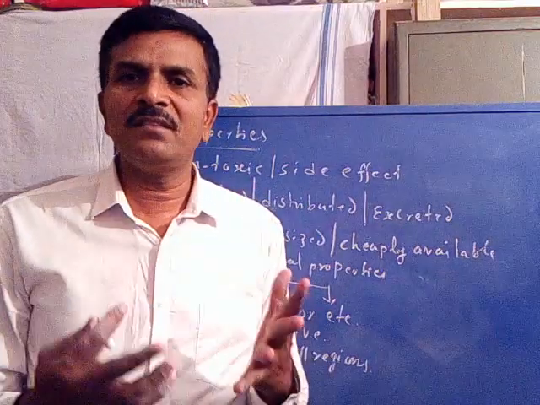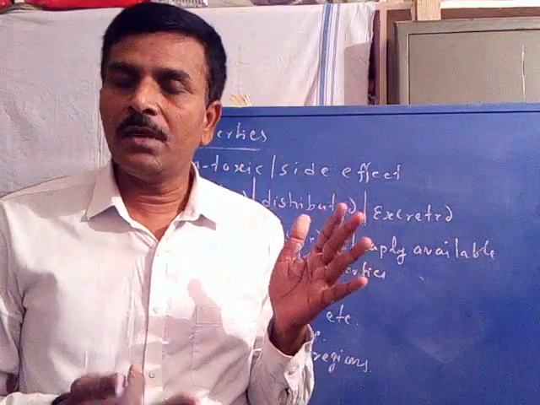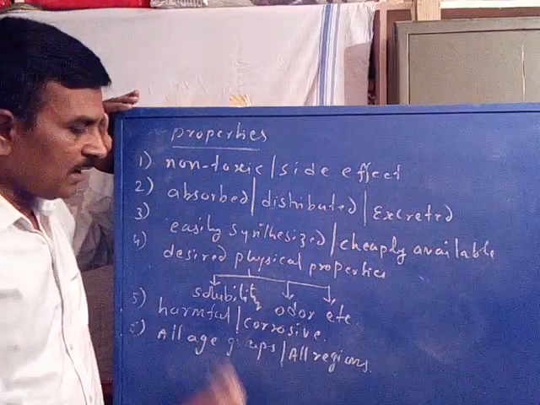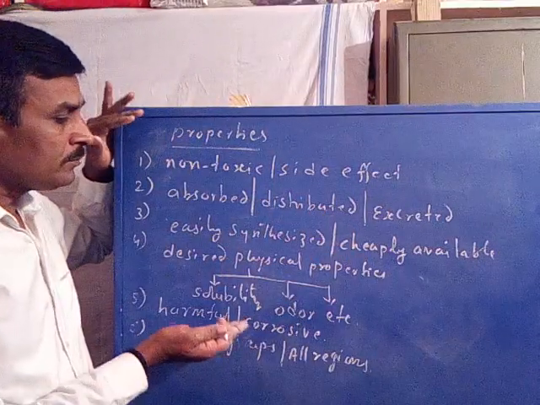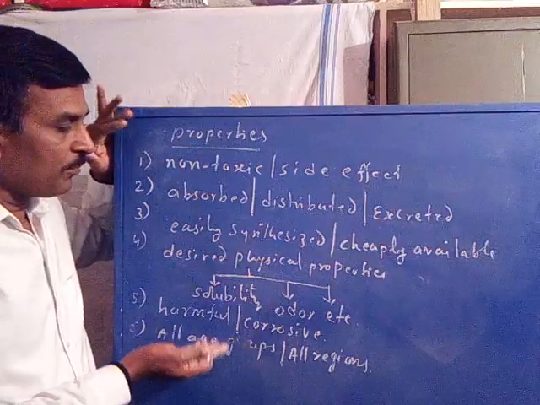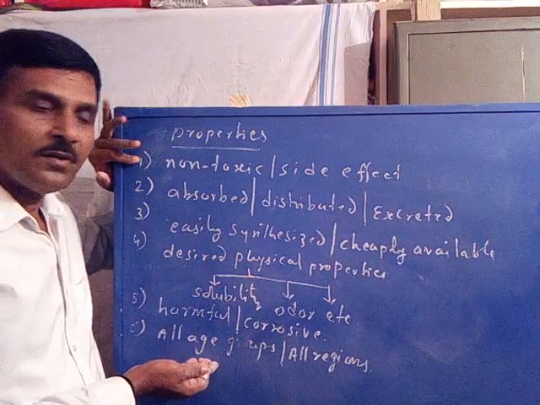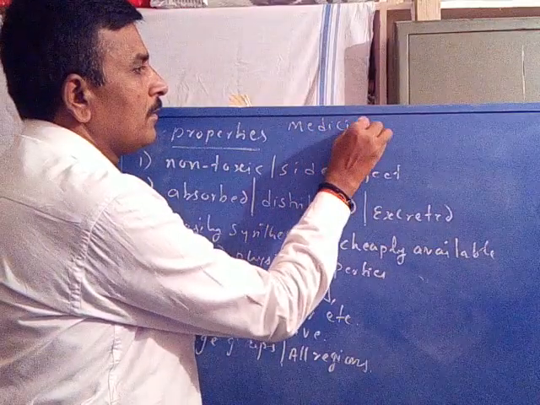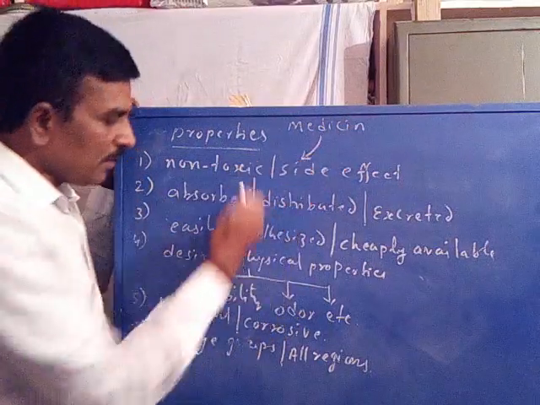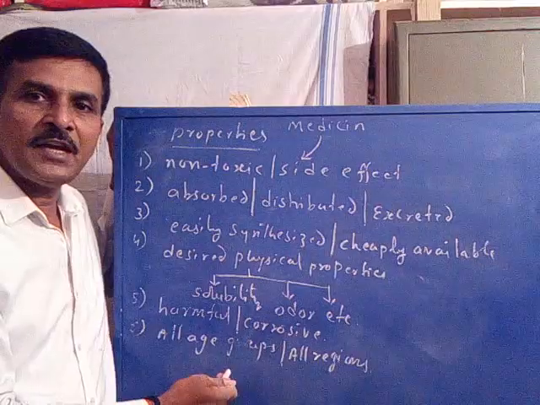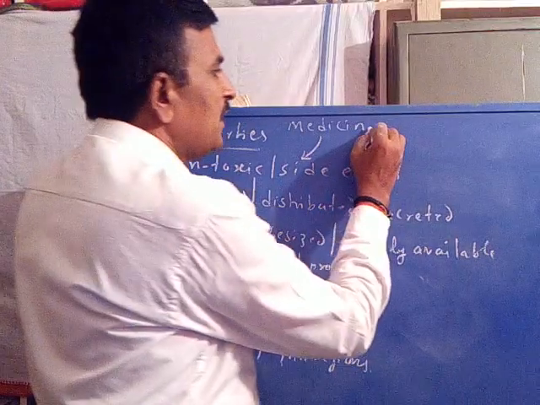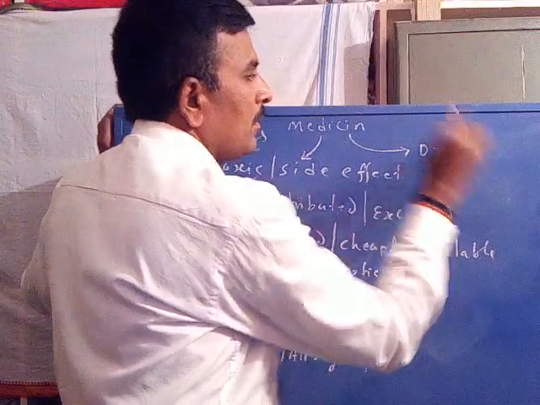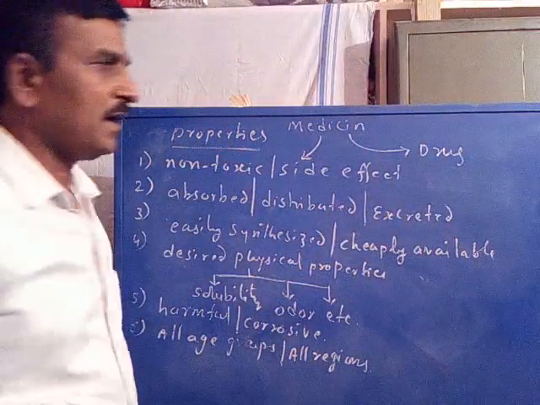So whatever the medicine, if it possesses all these properties, there are some more properties. Any medicine that possesses these properties, with all these beneficial properties, could be considered a drug.